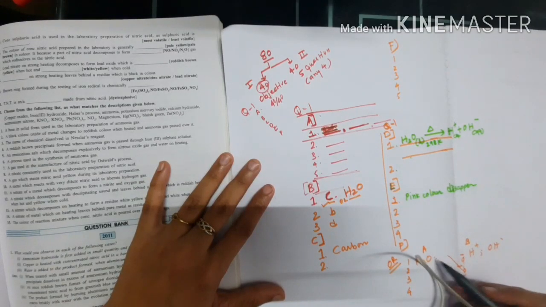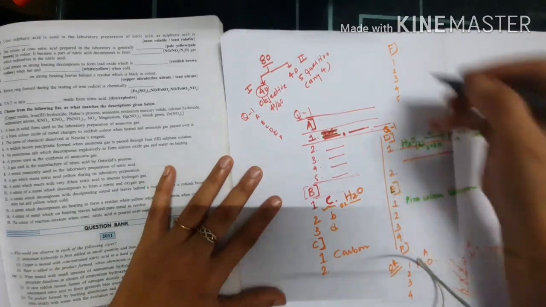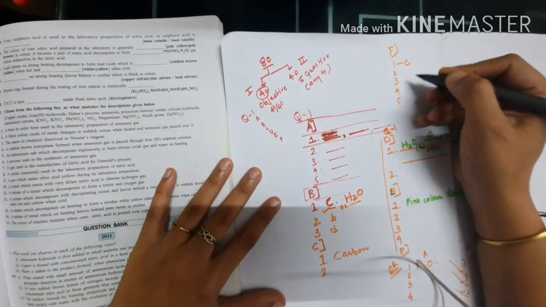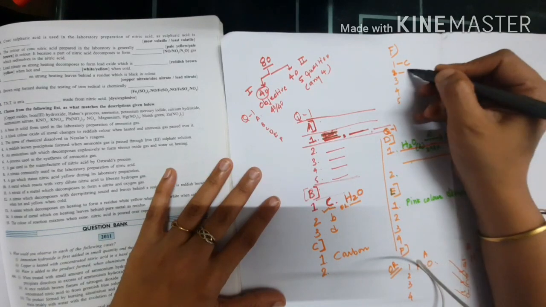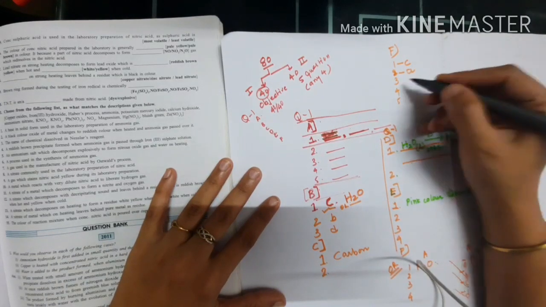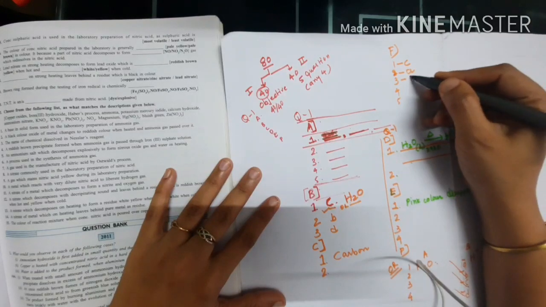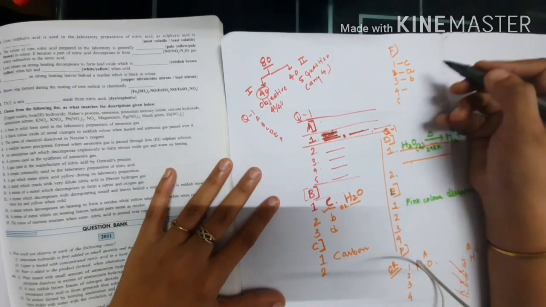For 1, H2O, the answer is C, so you can write C. For 2 the answer is A, so you write A. For third, maybe the answer is B, so you write B.